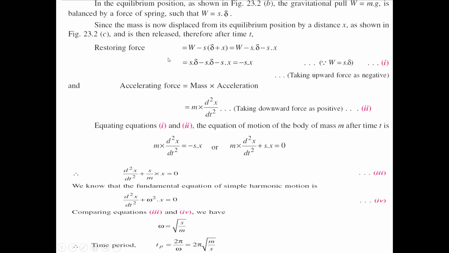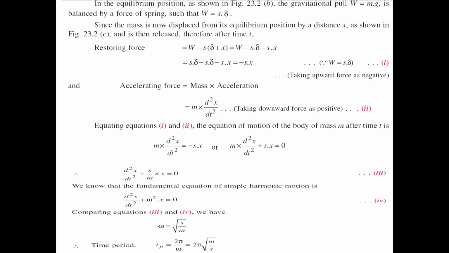So W minus S into delta plus x. Delta represents the static deflection and small x represents the displacement when carrying some weight.